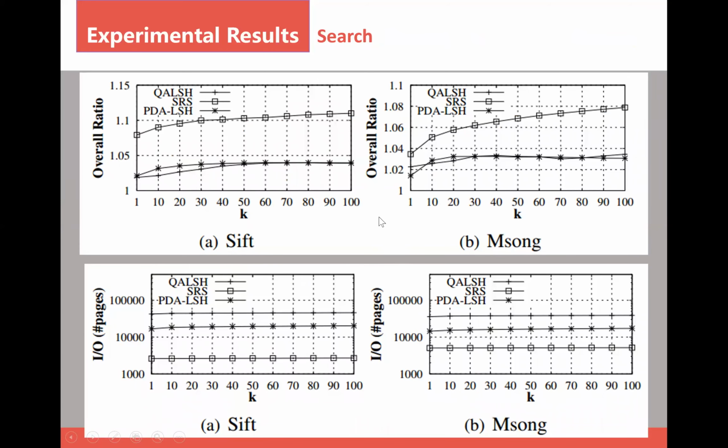For the search performance, we can see that the IO cost of our method is much less than PDA-LSH, while offering comparable result accuracy. SRS has the smallest IO cost due to its small index size. However, this is often at the expense of sacrificing result accuracy. Further, it cannot scale to more than 6 projections, which means that it cannot achieve high result accuracy.